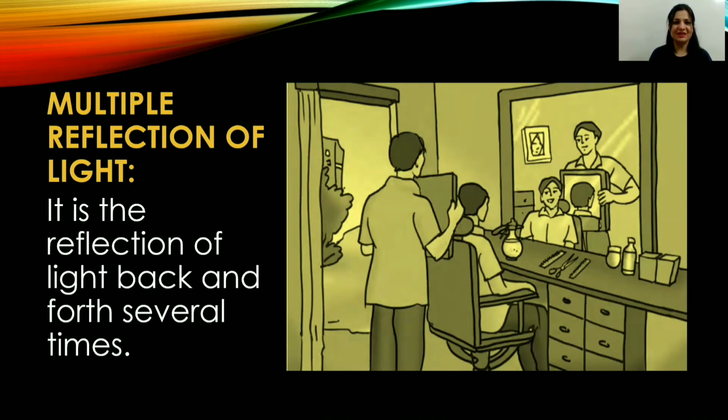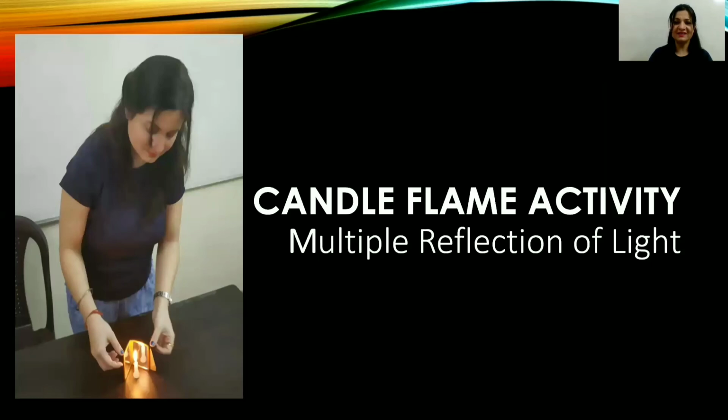You can see in this picture there is a hairdresser. So when you go to the salon for a haircut, the hairdresser at the end of your haircut holds a mirror behind you to show his handiwork. In this way you can see that reflected light is reflected again. So when two mirrors are put inclined to each other, at an angle, then they can collectively form multiple images.